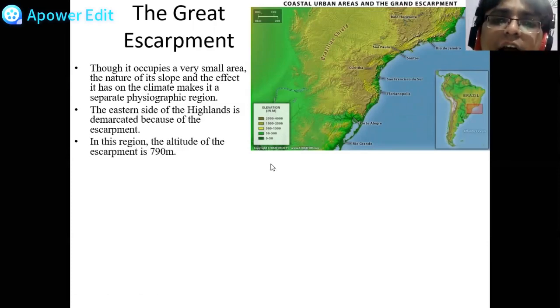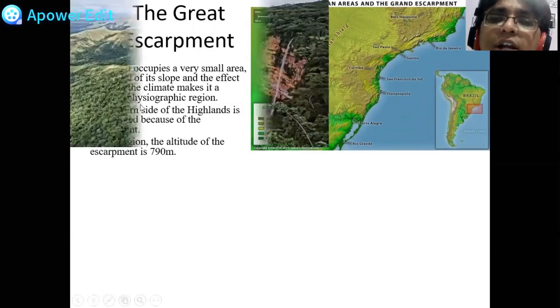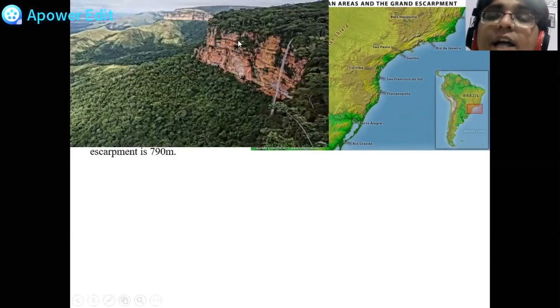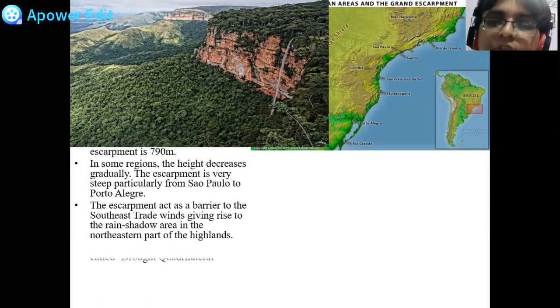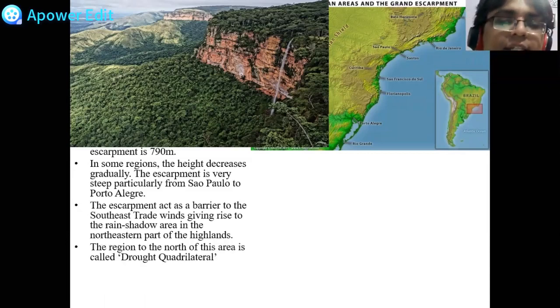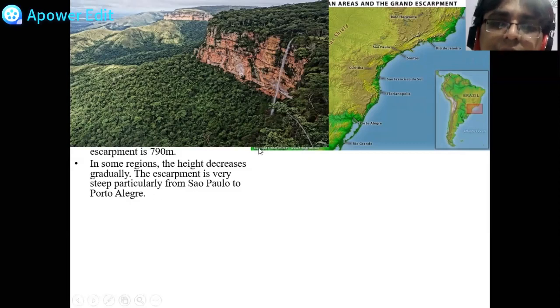In this region, the altitude is around 790 meters. This is how the escarpment looks like. This is how it is eroded. In some regions, the height decreases gradually. The escarpment is very steep, particularly from Sao Paulo to Porto Alegre. We'll just see on the map. The escarpment is, in some regions, the height decreases gradually, is slowly.